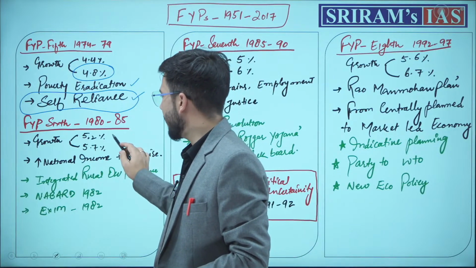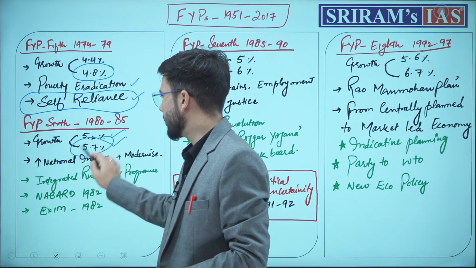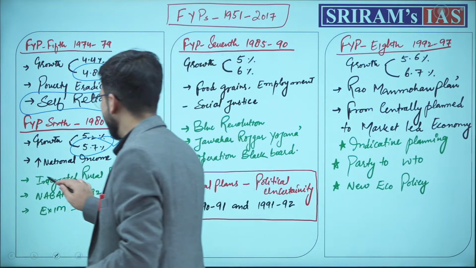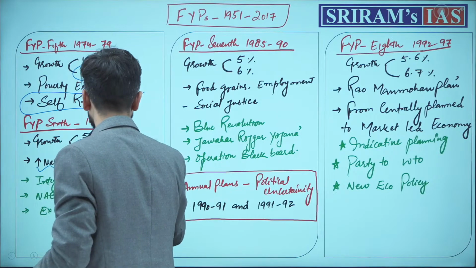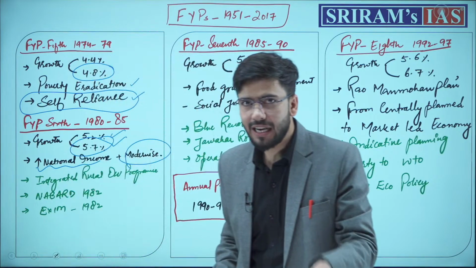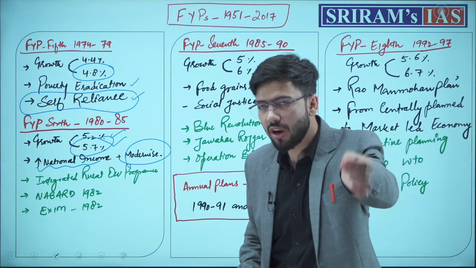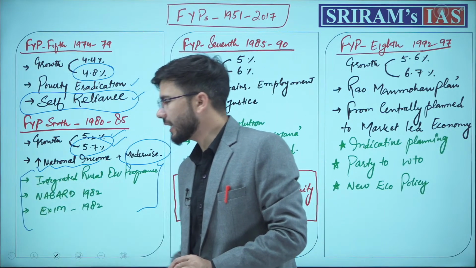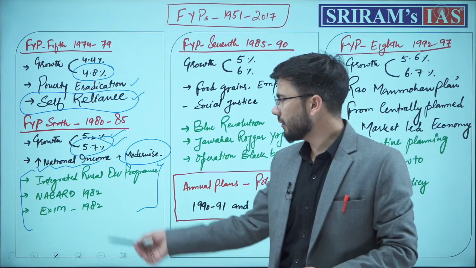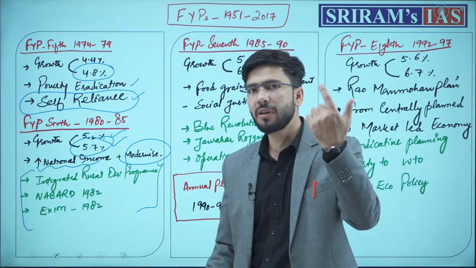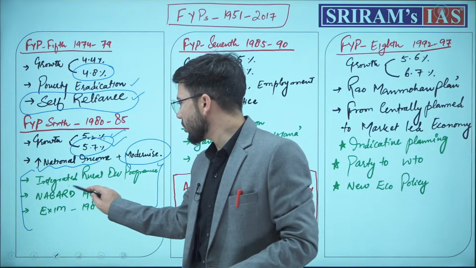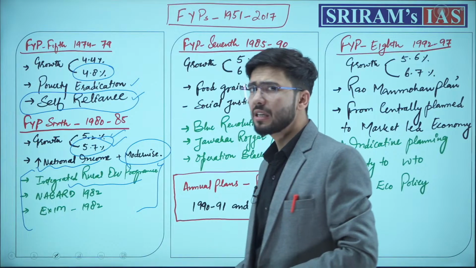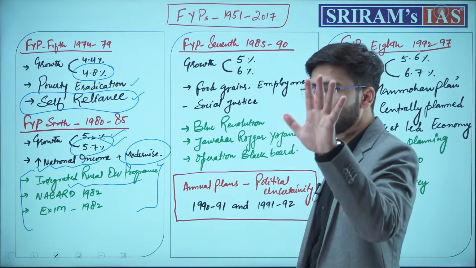6th 5-year plan, the growth was overachieved. We achieved 5.7% growth. The goal was to increase national income and also to modernize India as per new age technologies. Among the key initiatives we took, we established NABARD, we established Exim Bank, and we also launched the Integrated Rural Development Program. That is 6 5-year plans. We have 6 more to go.